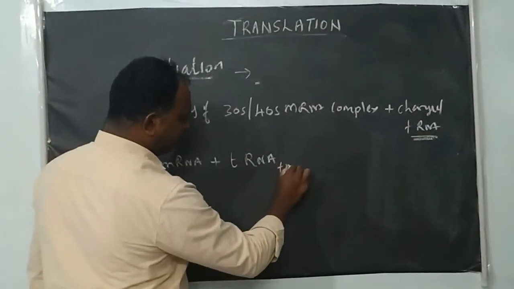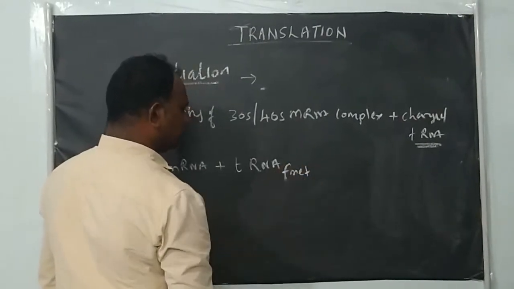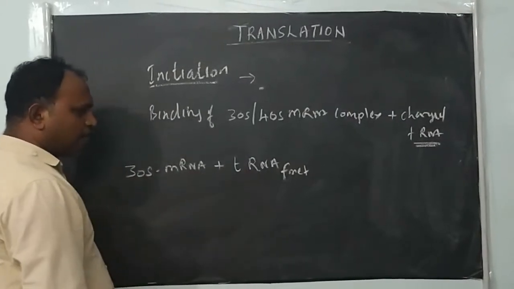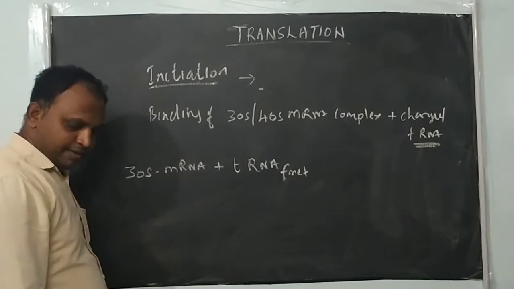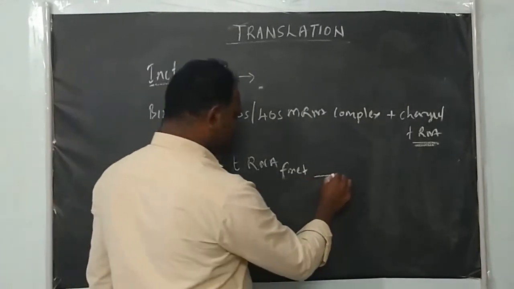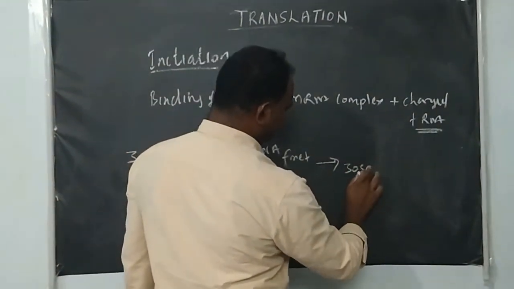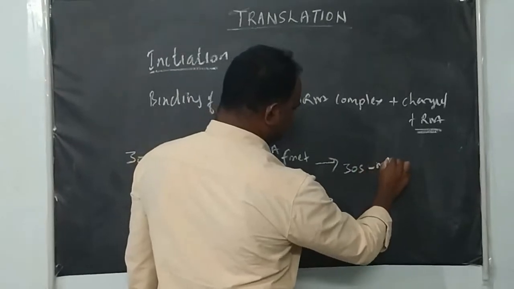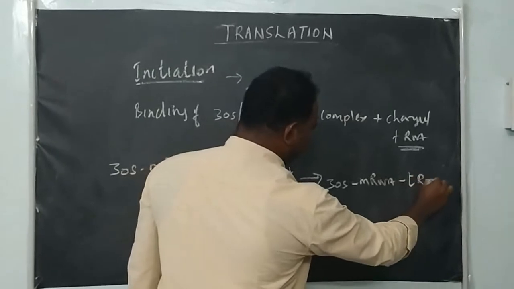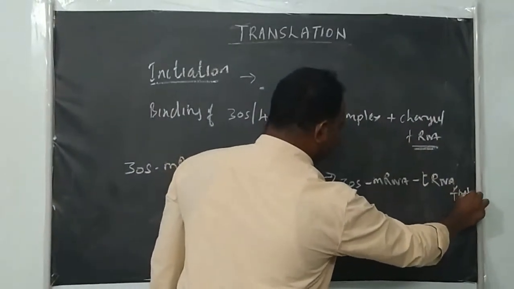This one is fMet, the formylated tRNA. 30S mRNA plus formylated tRNA join and form the 30S mRNA and formylated tRNA complex, right?